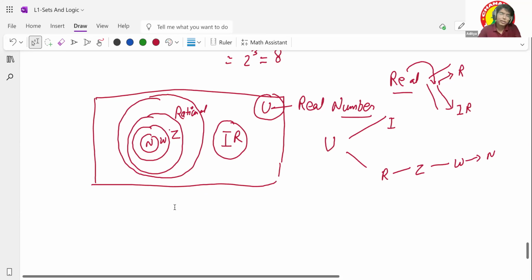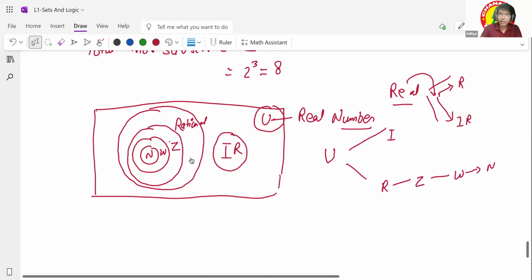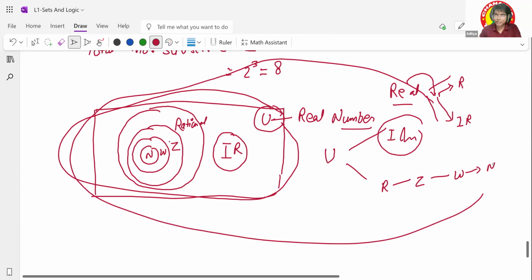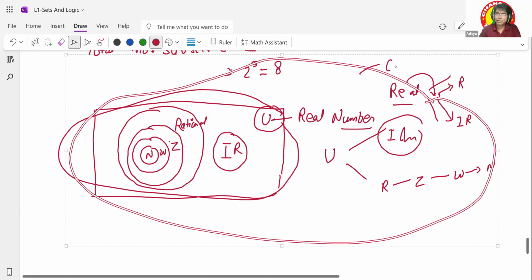Basically, whatever I have taken, this Venn diagram can be extended a little bit more. For example, I can make the real numbers as one circle. I can make another circle, you can say imaginary numbers here. And this is the biggest circle, and we'll call it complex numbers. Clear?